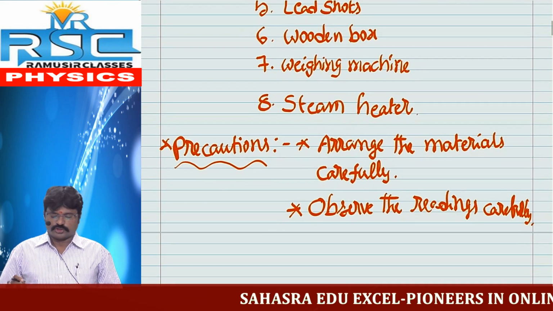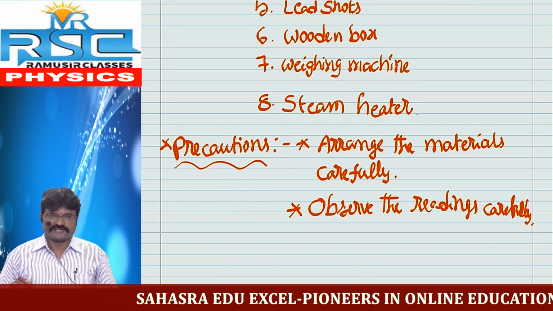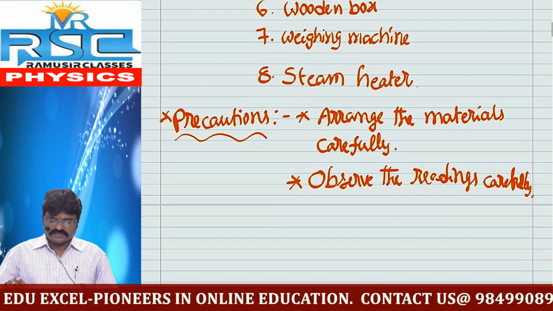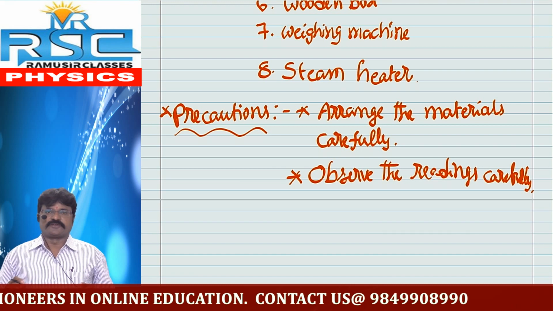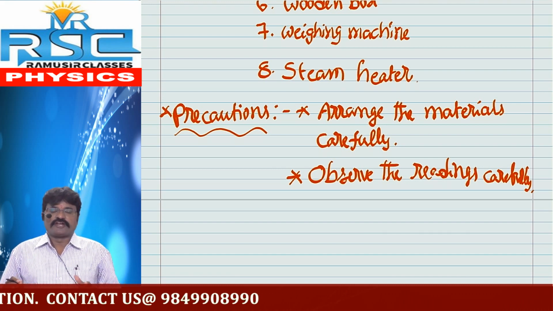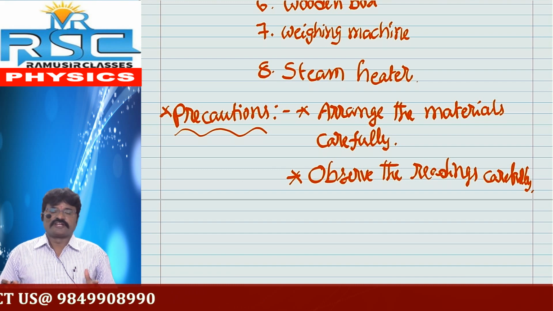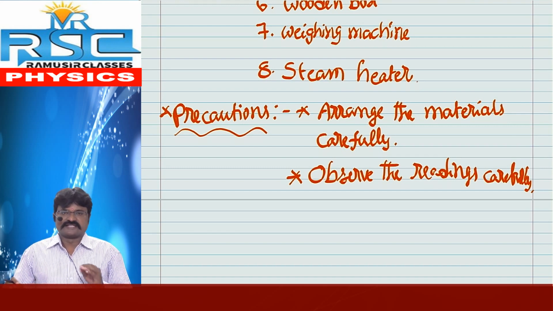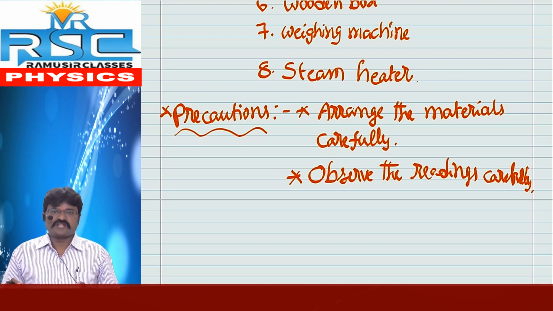The precautions are here. Arrange the materials carefully. And the second one is observe the readings carefully. In our activity, thermometer readings, weight of the calorimeters, and weighing machine readings, everyone must note them down carefully. Otherwise, that experiment will collapse, and the values will not be exact.